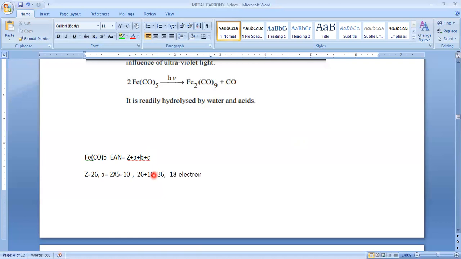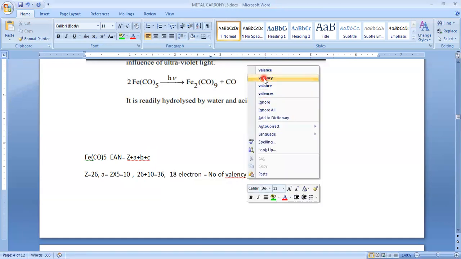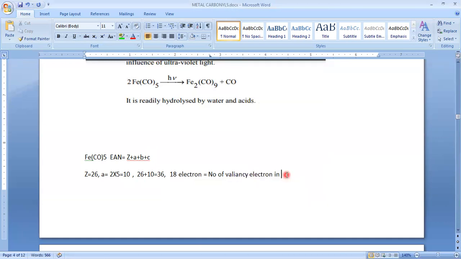Here Z will be replaced with the number of valence electrons in the metal atom.